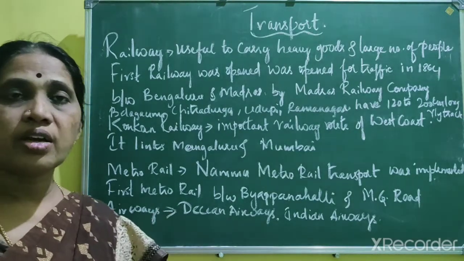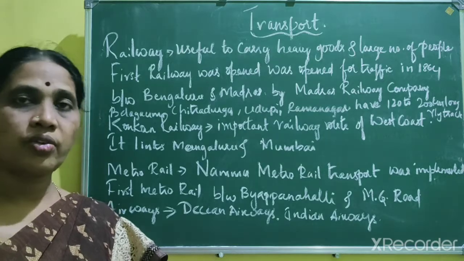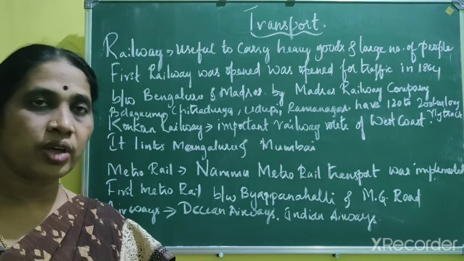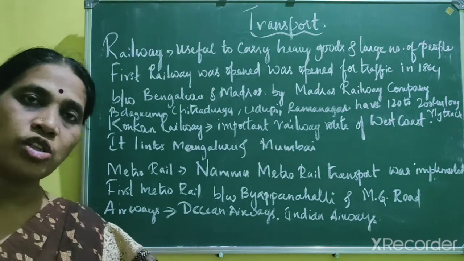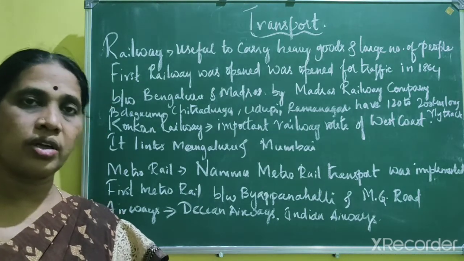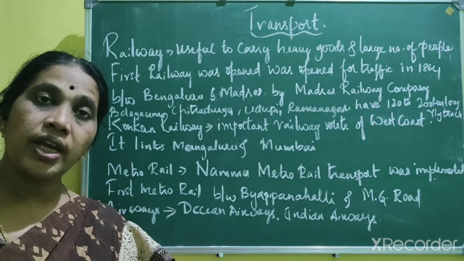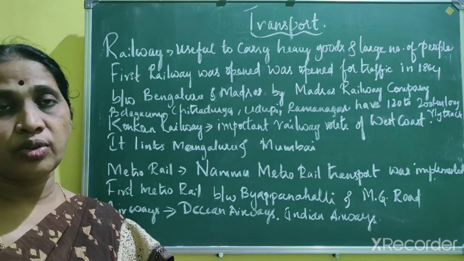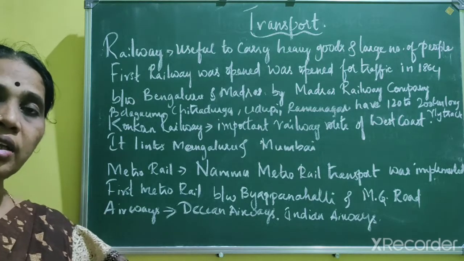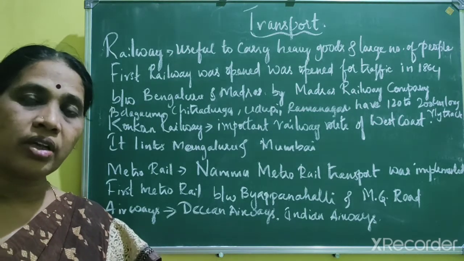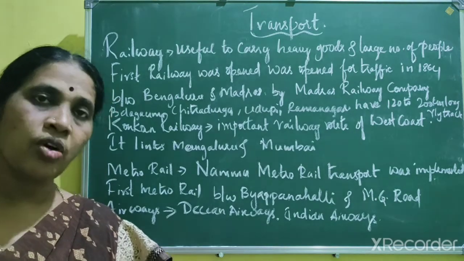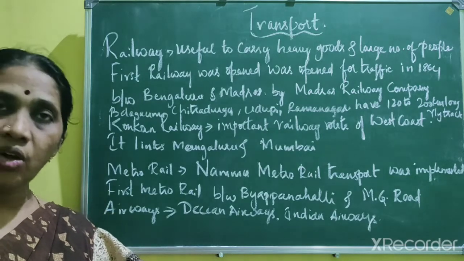Next we will know about air transport. Air transport is the fastest mode of transport, as you all know. It helps people, mail and lightweight materials to be taken to a distant place in a very short time. Air transport is of great help during natural calamities, like earthquakes and floods, wherein it will reach the people, and even in other emergencies. However, air transport is not affordable by everyone because it is the costliest mode of transport. So the common man cannot afford this.